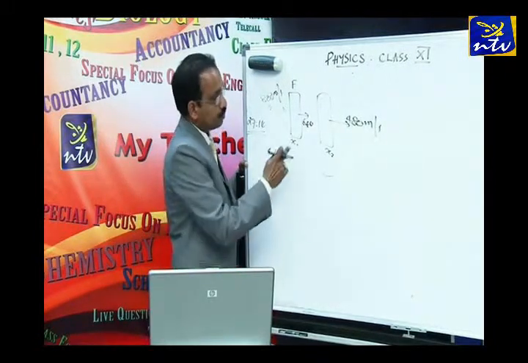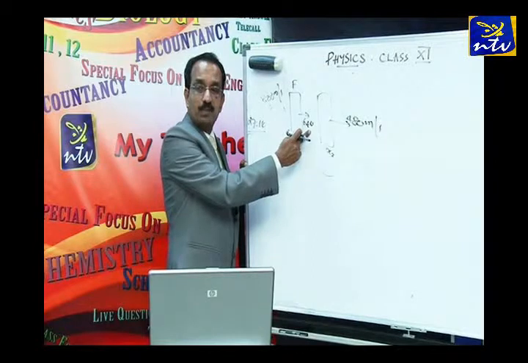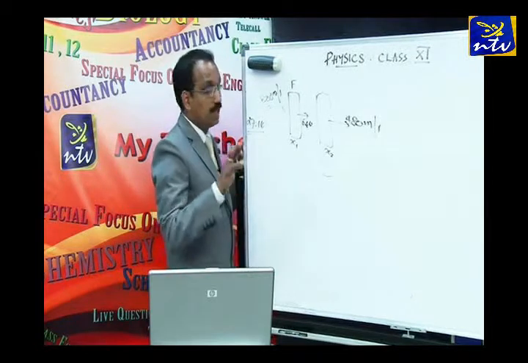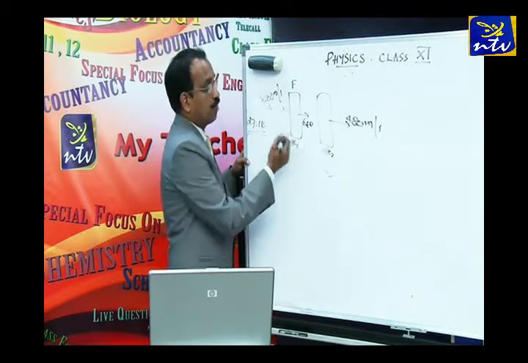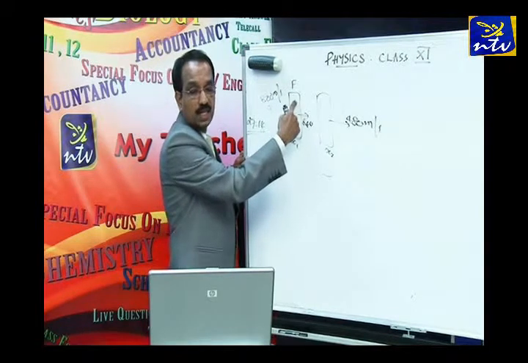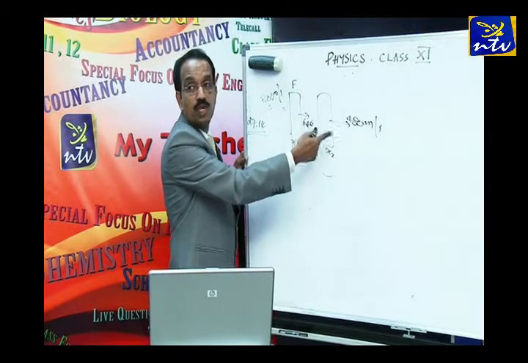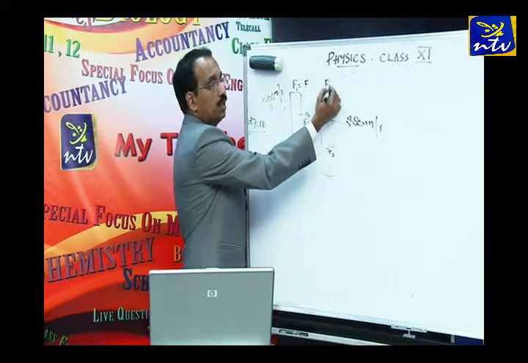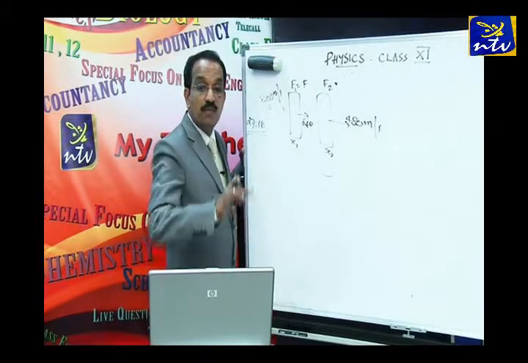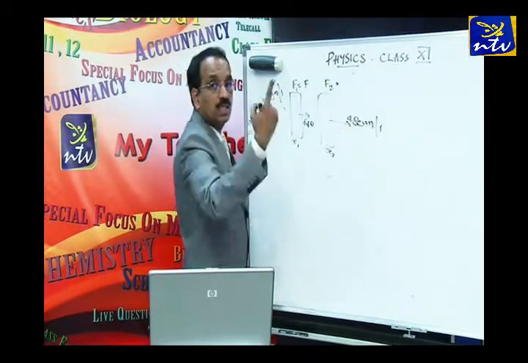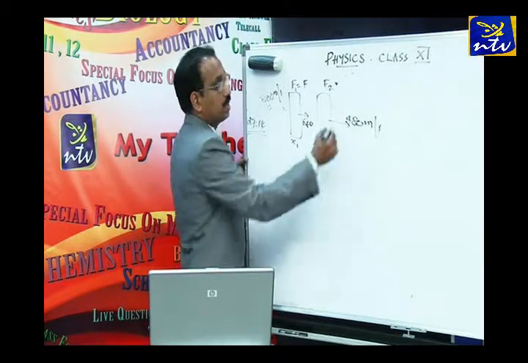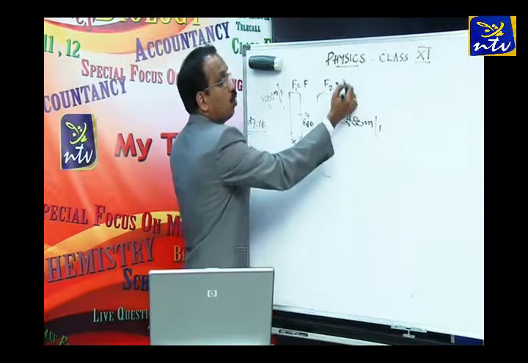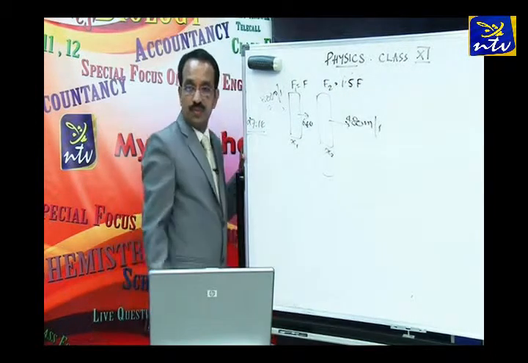How to find it out? 800 to become 640, so we can find out how much the acceleration is. Rather, it is the deceleration. Right? In fact, it is given that the average resistance of the second is 50% more than the first. It means if this is F1, if we take it as F, then what will be F2, the average resistance offered by the second plank? It will be 50% more. That is F plus 50% of F, that means 1.5 times the original force.